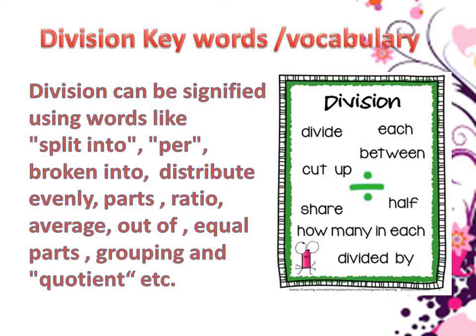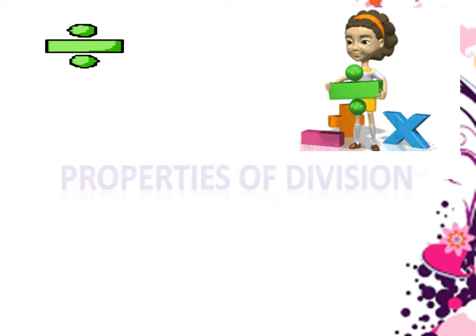These all are said to be keywords for division. As we know, the symbol for division is divided by.